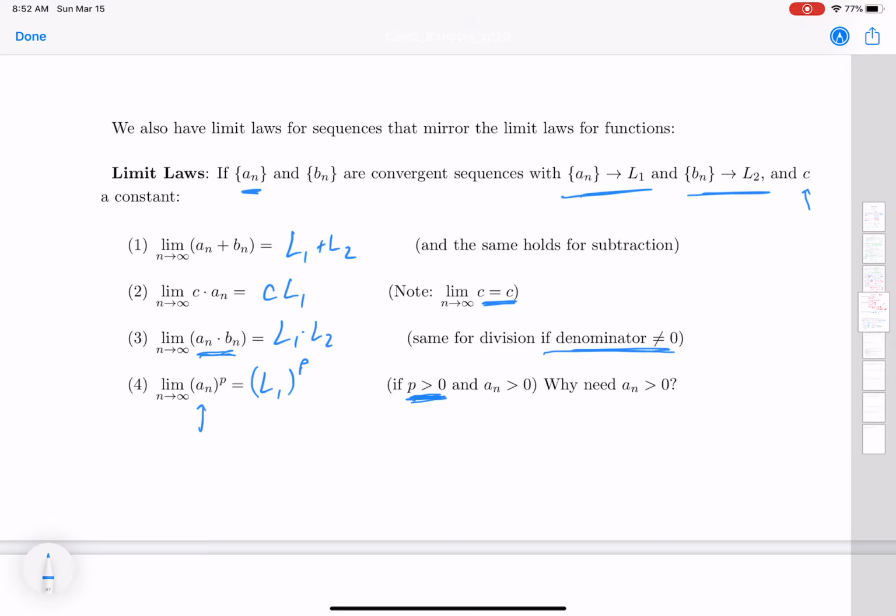And notice here it says that the a sub n has to be greater than 0. That means all of the terms in the sequence have to be positive.